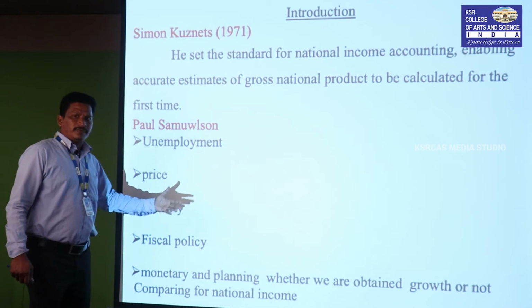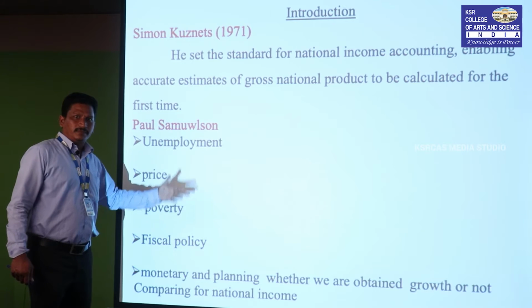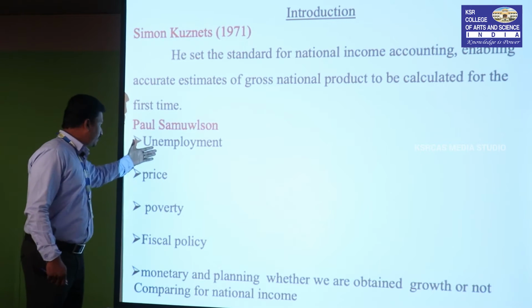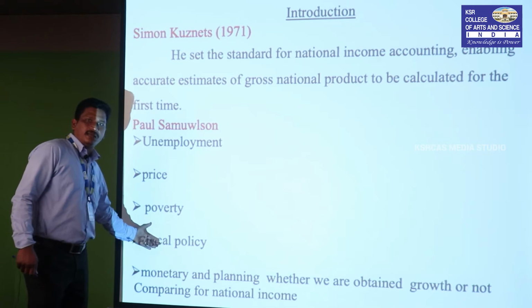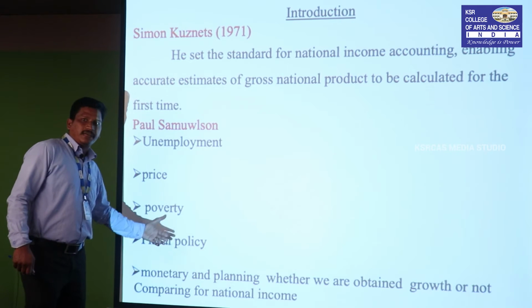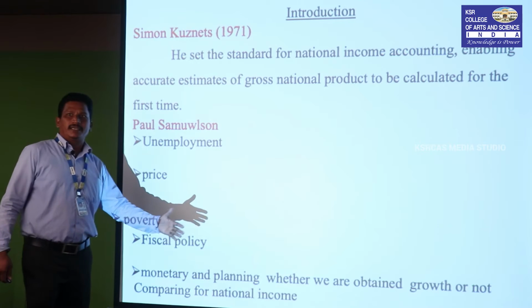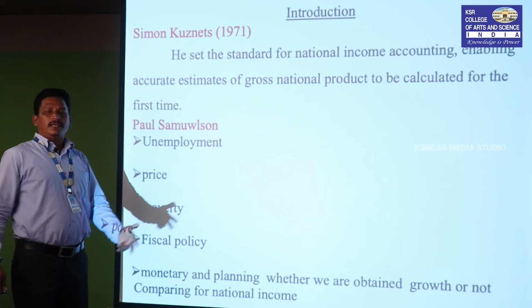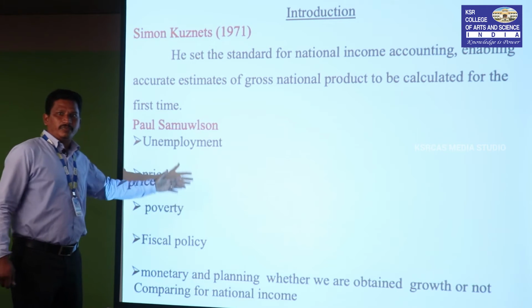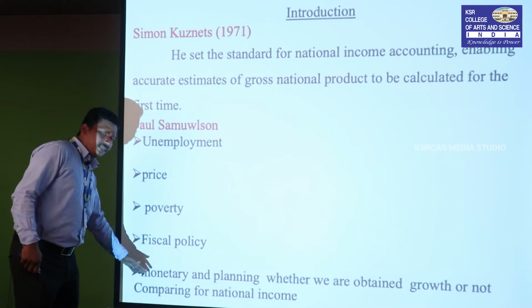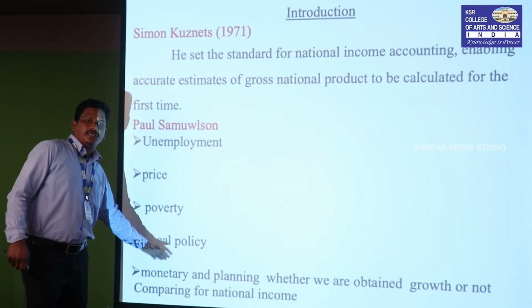Suppose we are calculating the national income, we should know the concepts of unemployment, prices, poverty, fiscal policy and monetary policy. Fiscal policy is nothing but expenditure and income, public debt, how these are managed by the government, and monetary policy is fully under the control of the RBI.